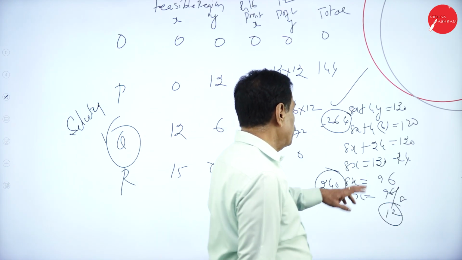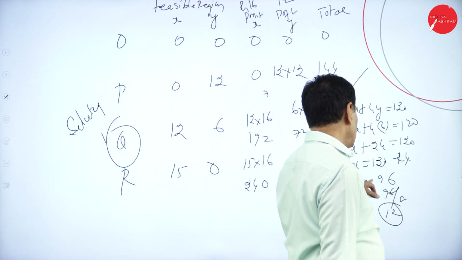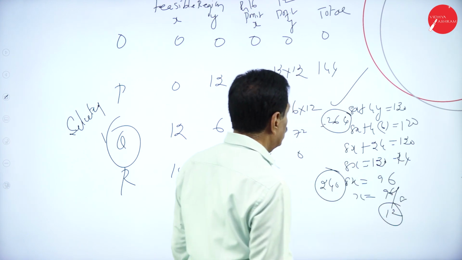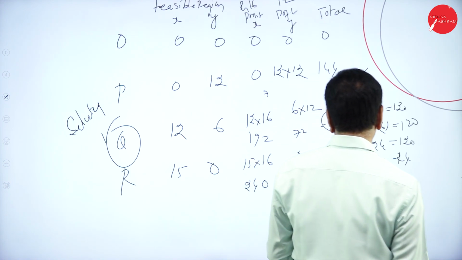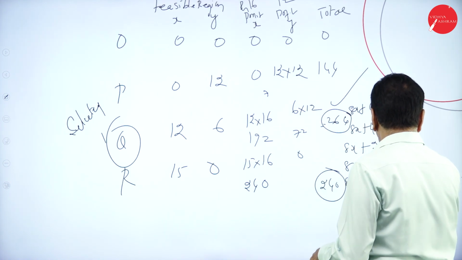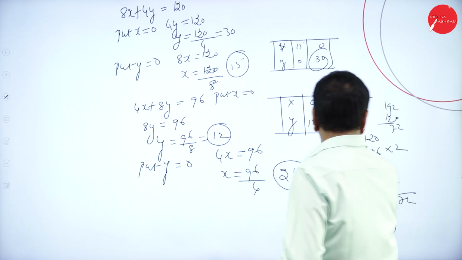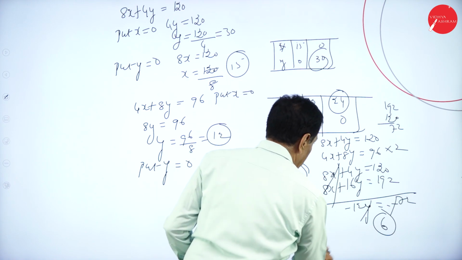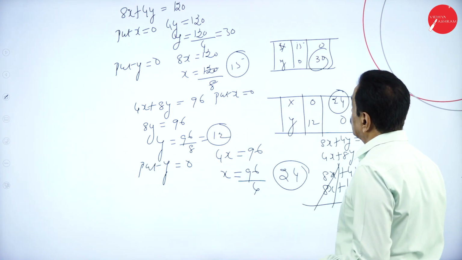Here, you solve the problem now. Taking the problem, x is 12. Y, we have taken 8x plus 4y, you already solved here. 4x plus 8y, 8x cancel, 12y. So y is equal to 6, x is equal to 12.